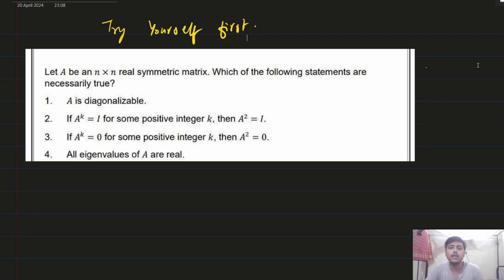Today we will discuss the linear algebra question of CSIR NET December 23. This is a part C question. I hope you have tried.